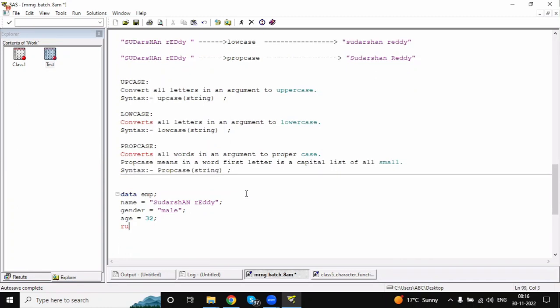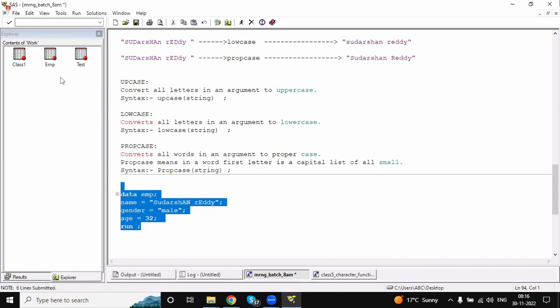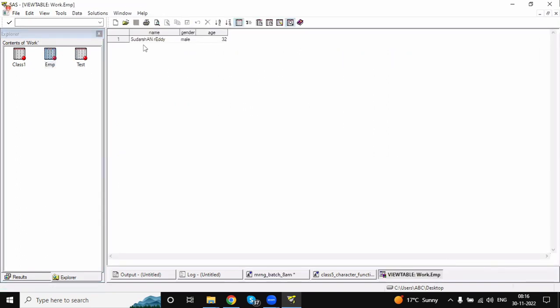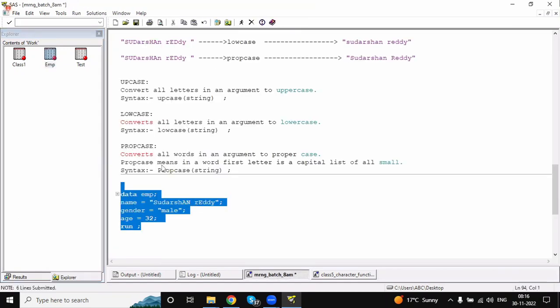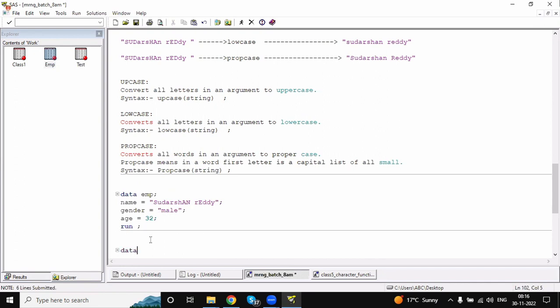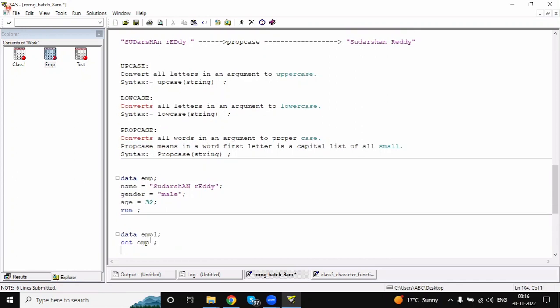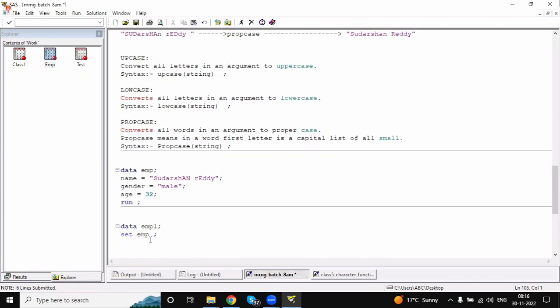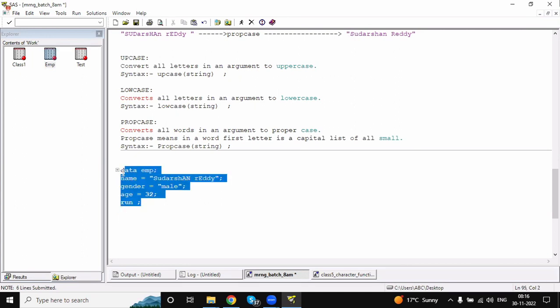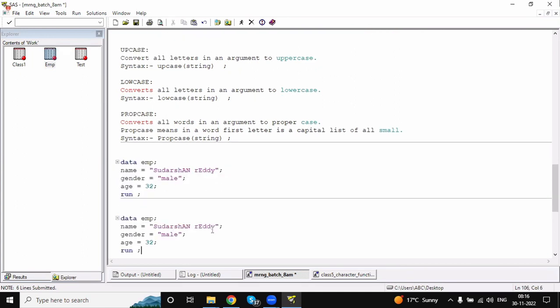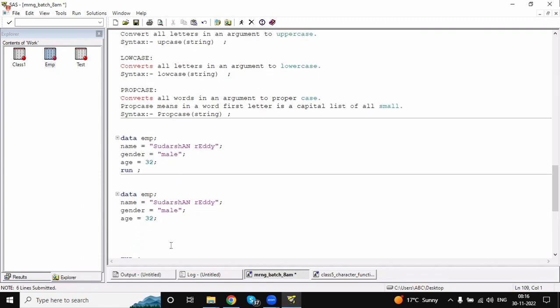For example, this is my input data set, Sudarshan Reddy. Data employee one is the data set I am creating, and set employee is my input data set. Or else you can write a program like this. See, here I'll show you. For example, a new variable I'm creating.